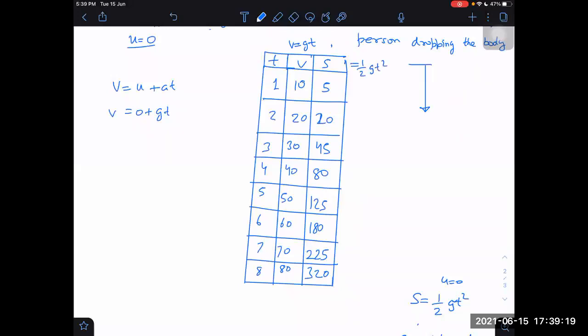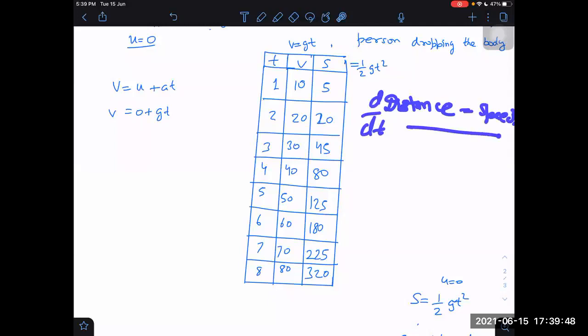I don't know, but if you still are thinking, already 2 weeks have passed and till now you are having this perception that distance divided by time is equal to speed, then that itself is wrong. I don't know why it is still not getting into your mind that distance divided by time is average speed, not instantaneous speed. That's why we use this derivative formula. Why should we complicate things otherwise? We are not unnecessarily complicating. These give us the right speed. Rate of change of distance with respect to time is the speed.